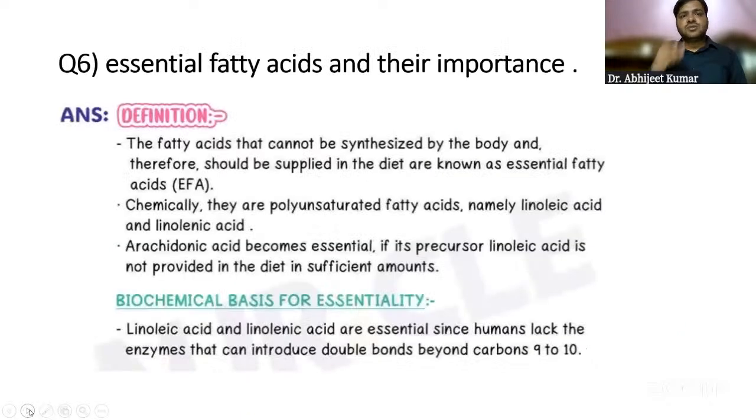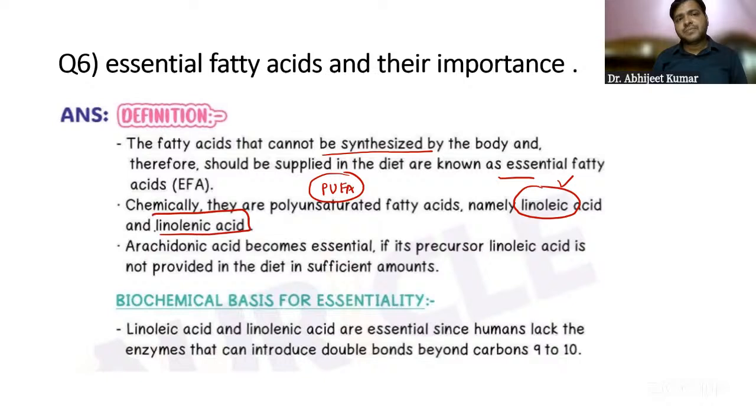Coming on to the next question, essential fatty acids, guys. You already know they are the fatty acids that cannot be synthesized by the body. They are not synthesized in our body and should be supplied through the diet. That's why they are called essential fatty acids, right? Chemically, they are polyunsaturated fatty acids. The examples are very important: linoleic acid and linolenic acid, right? Arachidonic acid, we classify as semi-essential, guys.